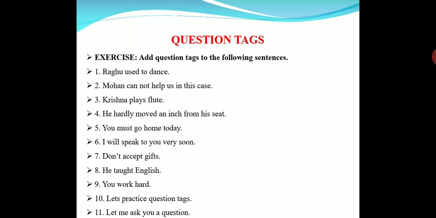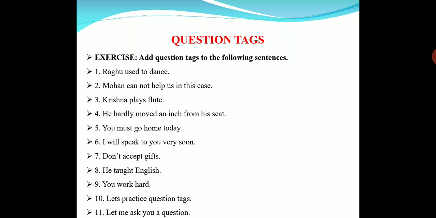It is in the simple past tense. So for simple past tense, what should we use? Did. Raghu means he. Raghu used to dance, didn't he? It is a positive sentence, so we use a negative tag. He is a man, so we use he.